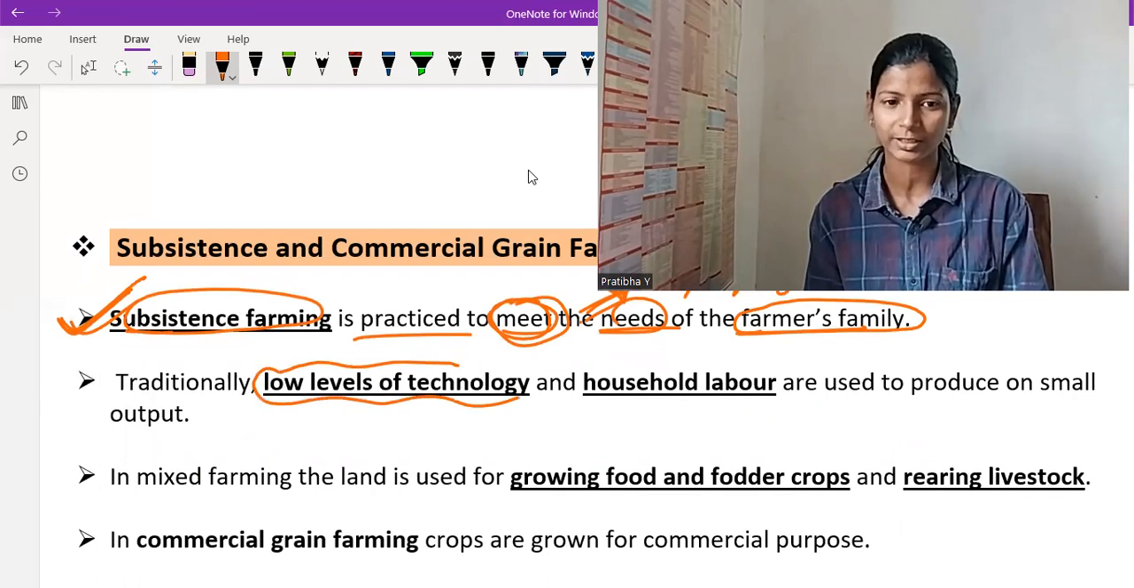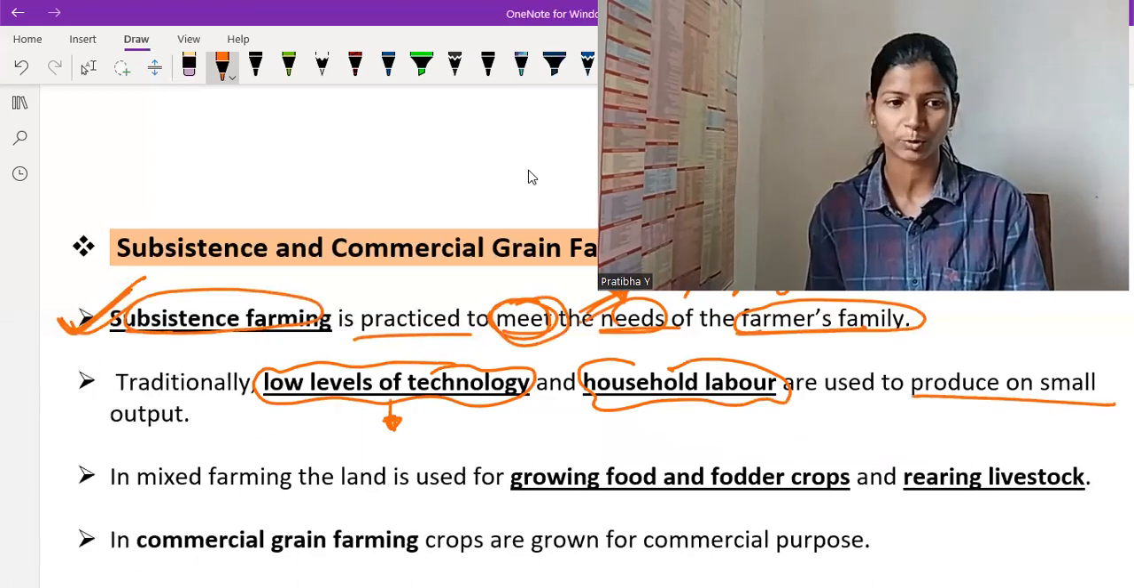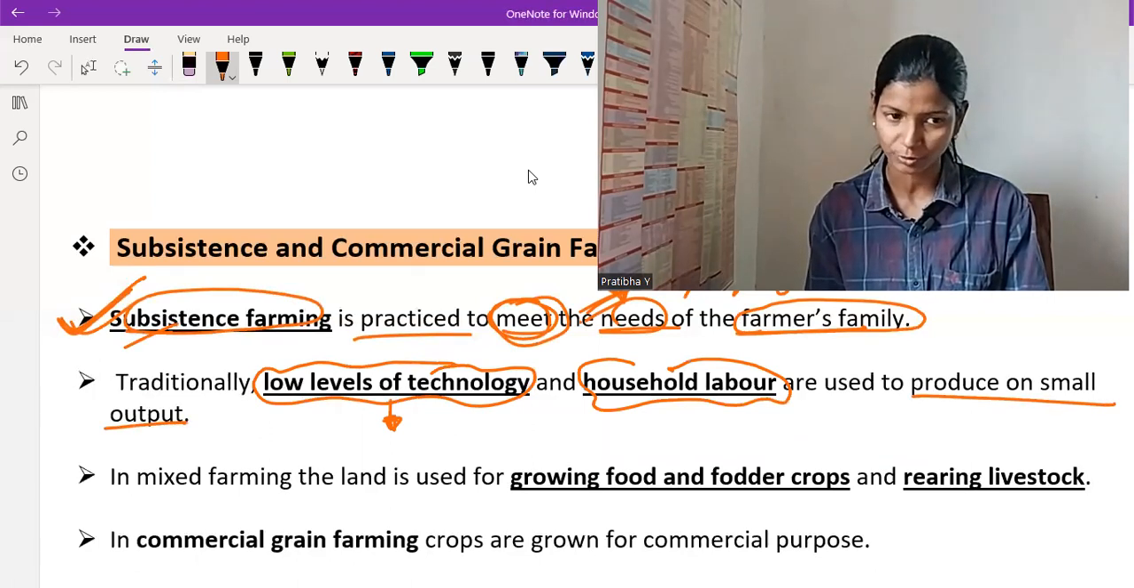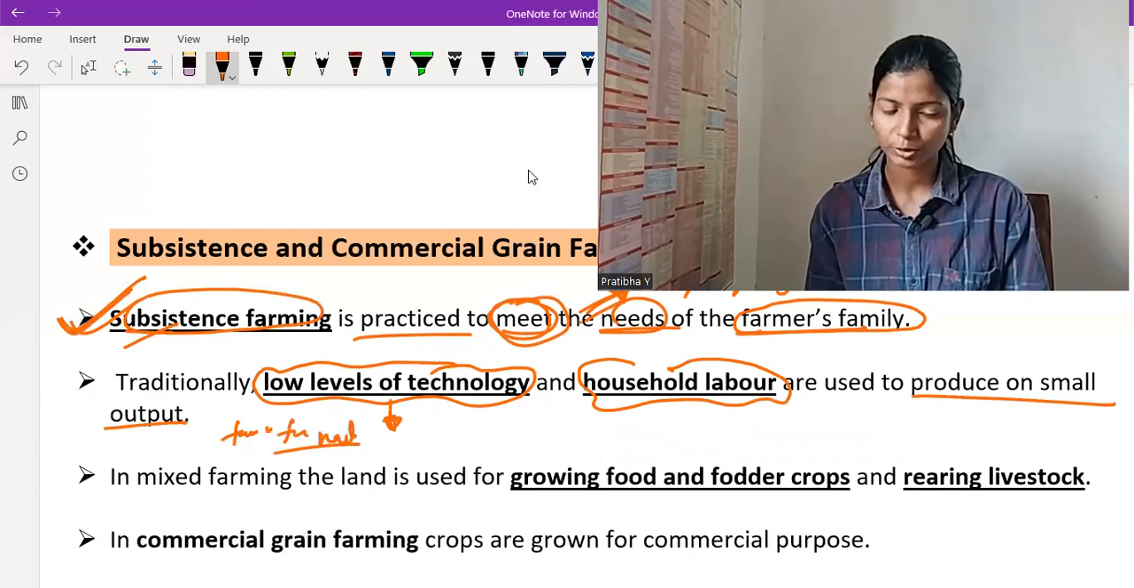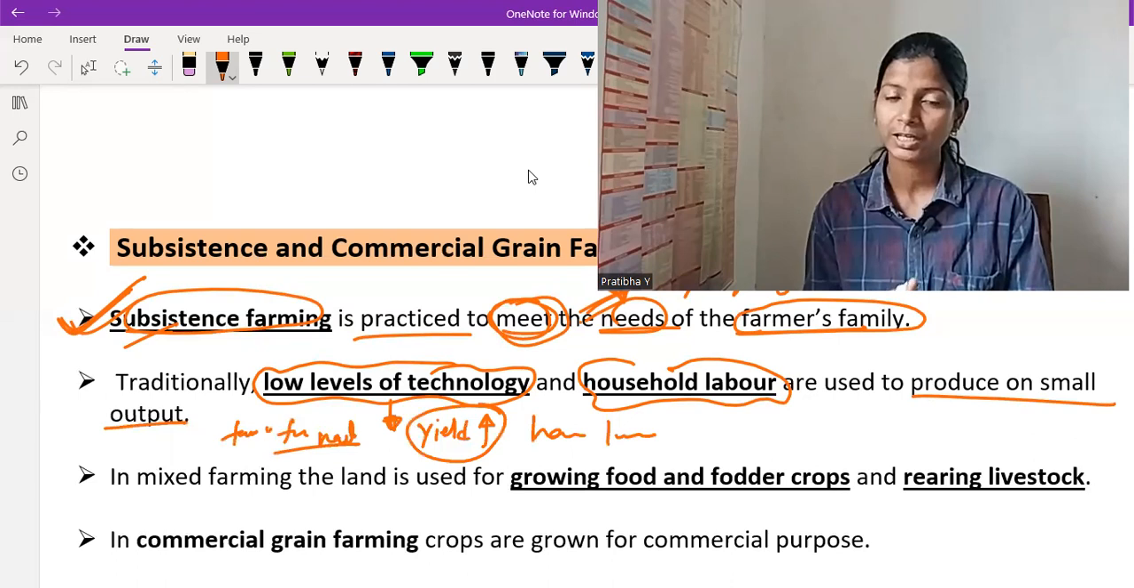Technology is available in the market from high to low level. So traditionally, low level technology and household labor are used to produce a small output. Because in case of subsistence farming, the only need is to fulfill the farmer's family's need. So here there is not much produce, that means the yield is not very high. So this is achieved by using household labor as well as low level technology. When we produce commercially, we need a large number of laborers.